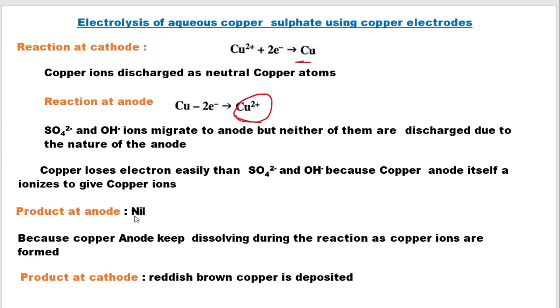And what will be the product from an anode? Since the copper itself starts to degrade, the product at anode will be nil. No product will be formed at the anode. Clear?